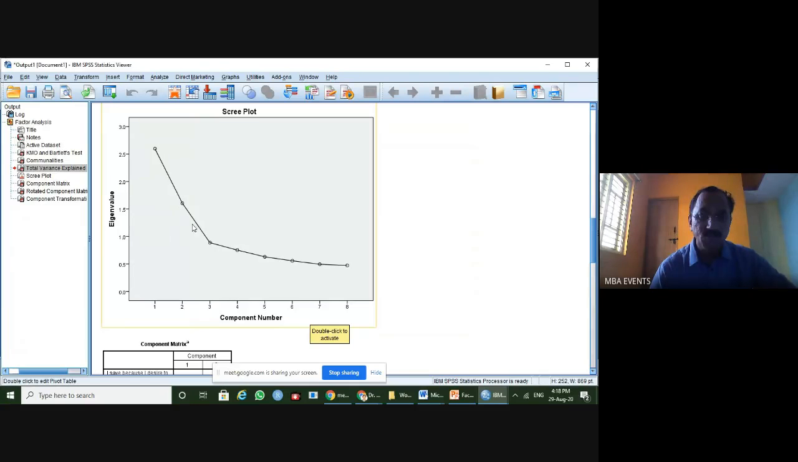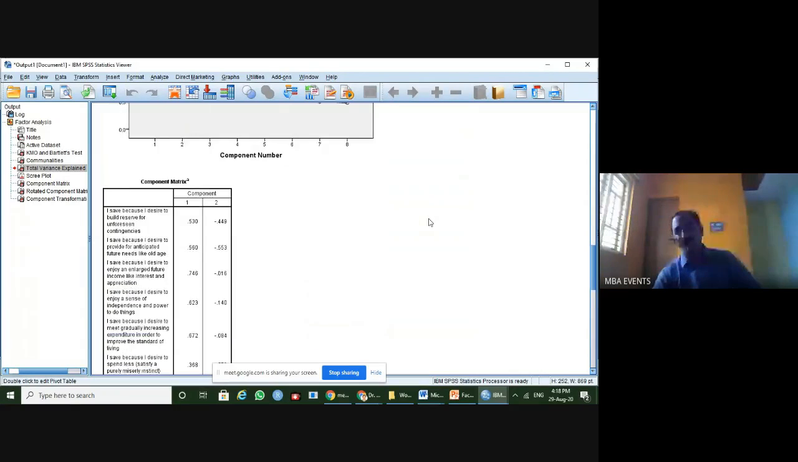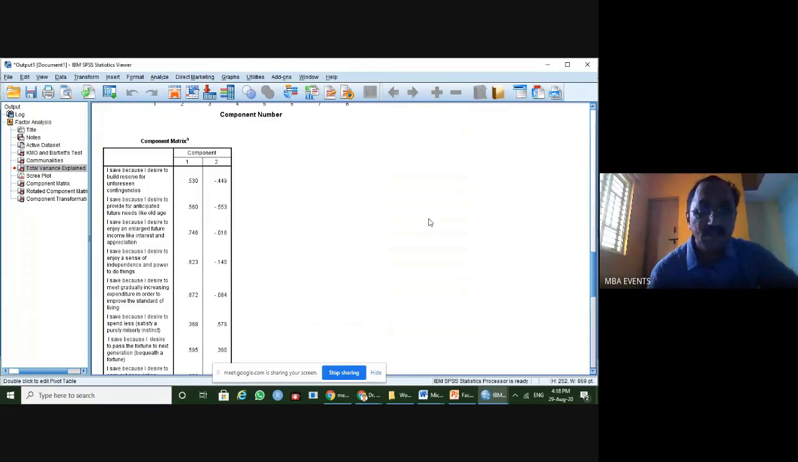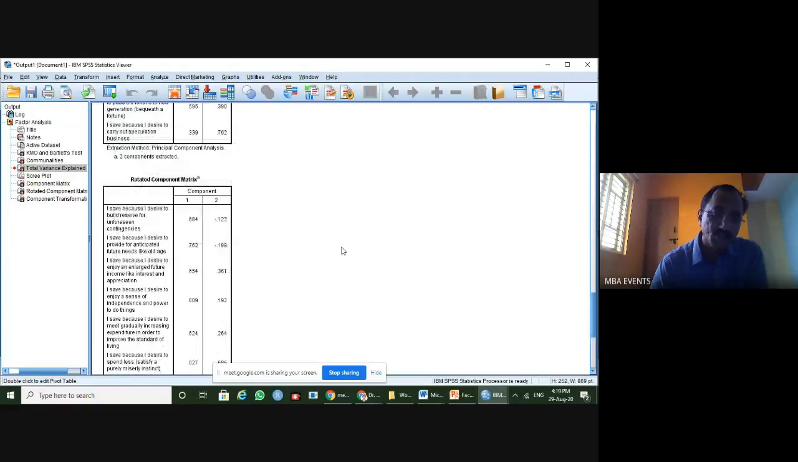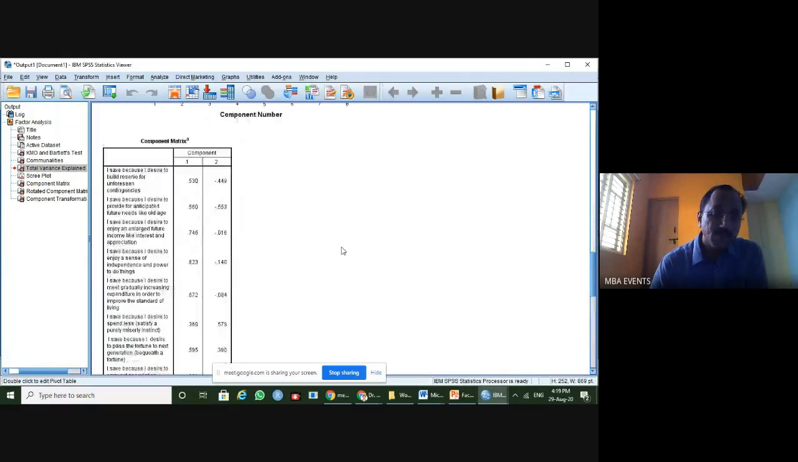Factors 1 and 2 are above eigenvalue 1, so 2 factors are going to be generated. That can be seen in the component matrix. But as I said, the component matrix is not the actual one, because the actual matrix is generated through the rotation. Even if this table exists, we should ignore it.